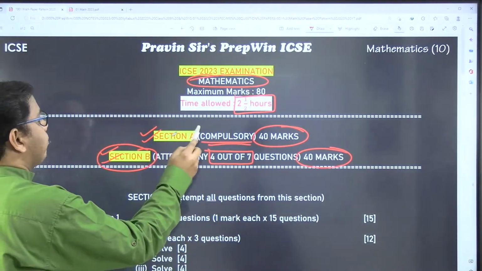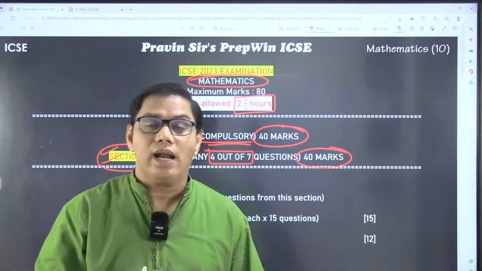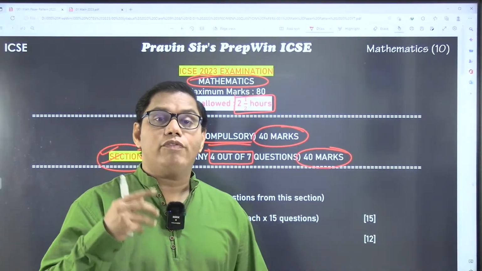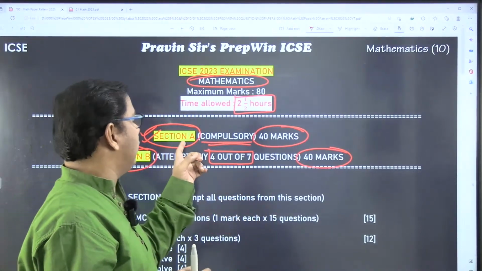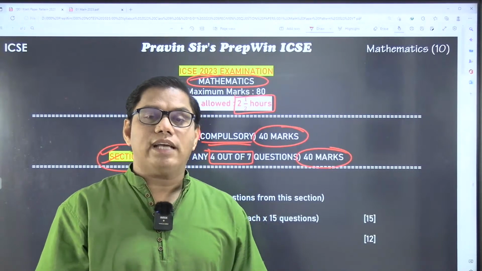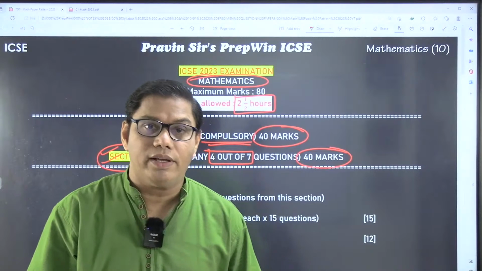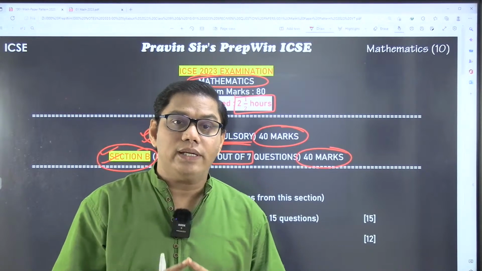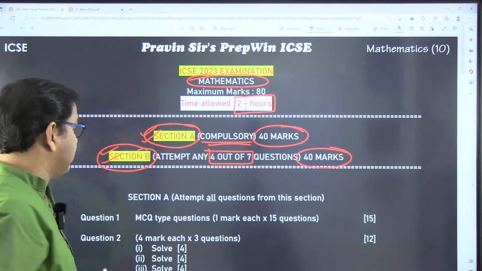You cannot leave any chapter as an option. Why? Because of section A, here 40 marks and all questions are compulsory. Even if you leave any chapter as an option and that question appears in section A, you will be at a loss. So for maths you have 27 chapters and you have to do each and every chapter. I hope you are understanding this.